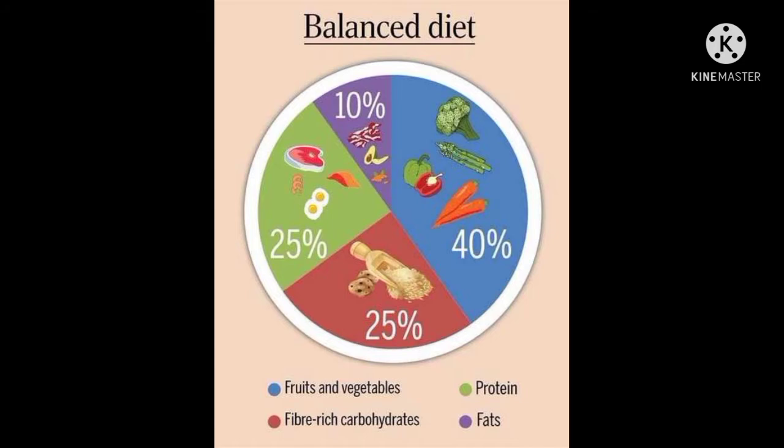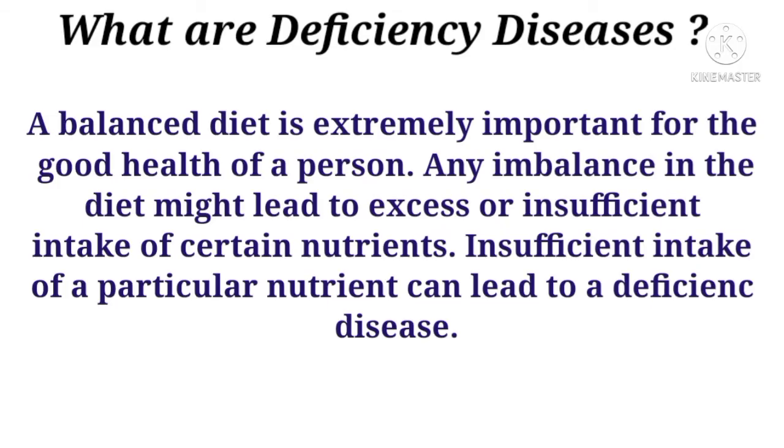When we don't take a balanced diet, we suffer from some diseases, and that type of disease is known as deficiency diseases, which can be caused by the deficiency of vitamins and minerals. To understand the diseases caused by the deficiency of vitamins and minerals, first let's understand what deficiency diseases are.